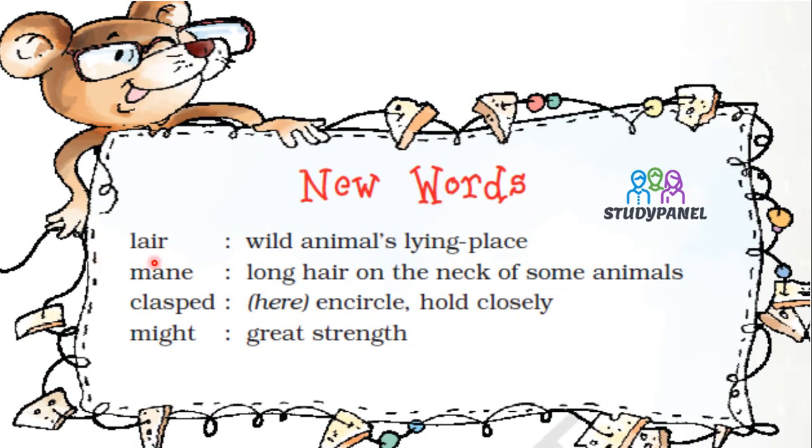New words. Liar, wild animals lying place. Means the home of wild animal is known as liar. Man, long hair on the neck of some animals. We have already discussed this. We have also seen that the man of a lion, means the long hairs growing around the neck of lion, is known as man. Clasp, here, encircle or hold closely or tightly. Might means with great strength.